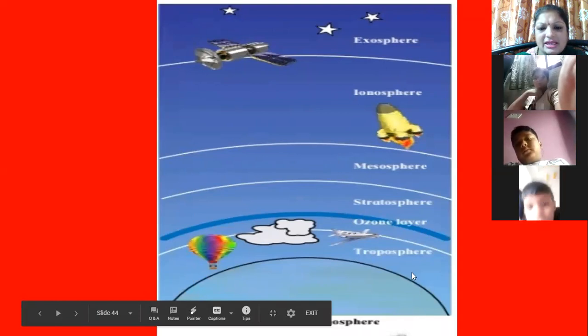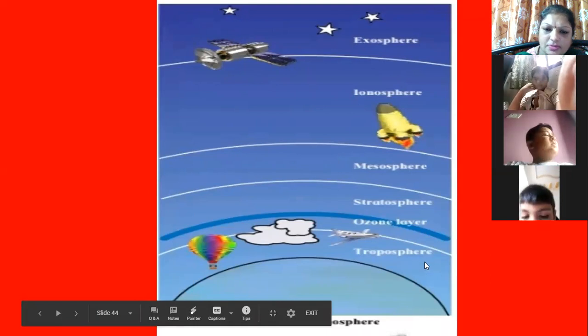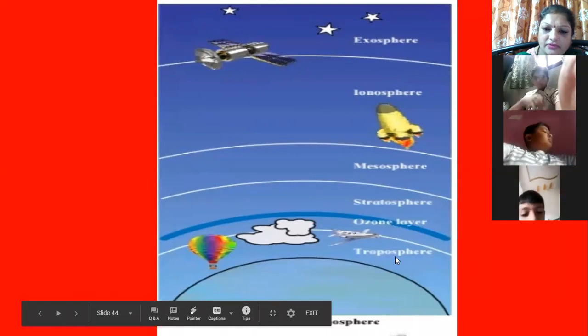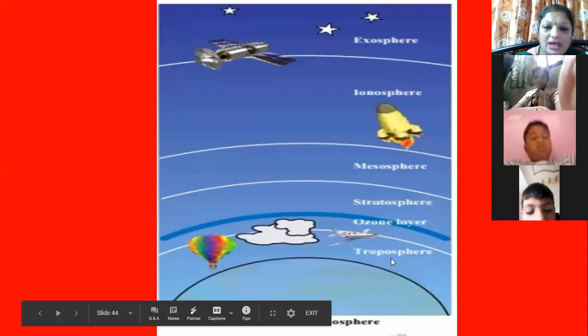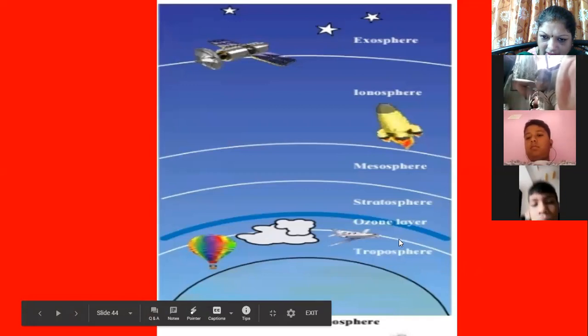But which is the first layer in the atmosphere? The first layer in your atmosphere is your troposphere. So we are living in the troposphere. Now this troposphere is from the surface of the Earth till here, till the white line you can see. Now this is the first layer of the Earth, troposphere.